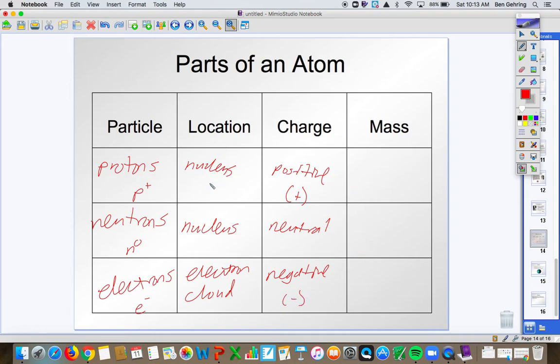And the last piece, protons have a mass of 1 AMU, which means atomic mass unit. Neutrons, also 1 AMU, atomic mass unit. And electrons, 0 AMUs, again, atomic mass unit. It's not actually 0, but electrons are just insignificant compared to the mass of a proton or a neutron. Remember that Rutherford discovered that most of the mass of an atom is in the nucleus, and that is where your protons and neutrons are. They both have a mass we collectively termed 1 AMU.